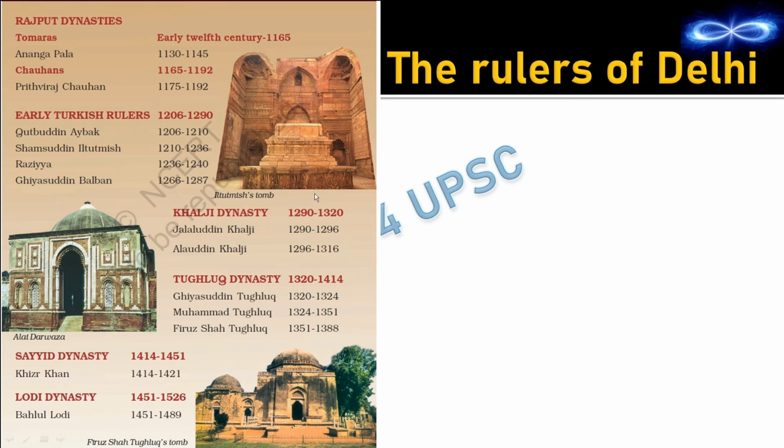Then in the Khilji dynasty, Jalaluddin did not do anything. He did not try to control the remote areas, but Alauddin Khilji did so. Then in the Tughlaq dynasty, Ghiyasuddin Tughlaq did not attempt to control remote areas, but Muhammad Tughlaq did so. So Ghiyasuddin Balban, then Alauddin Khilji and then Muhammad Tughlaq: three rulers from three different dynasties tried to control the remote areas.